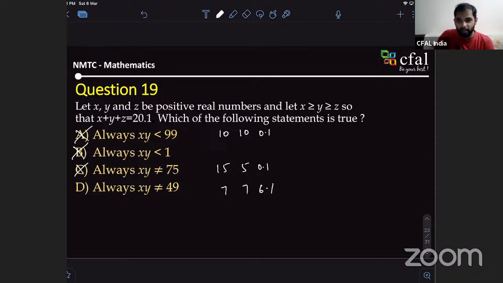D is also wrong, right? So you didn't check D. So all of the options are wrong. Yes, sir. Actually it is wrong, right? So we can see this. Yes, sir.